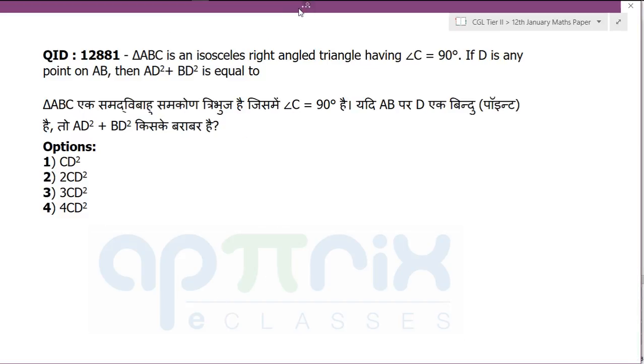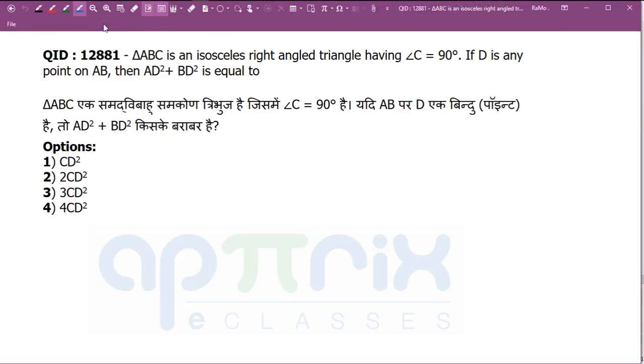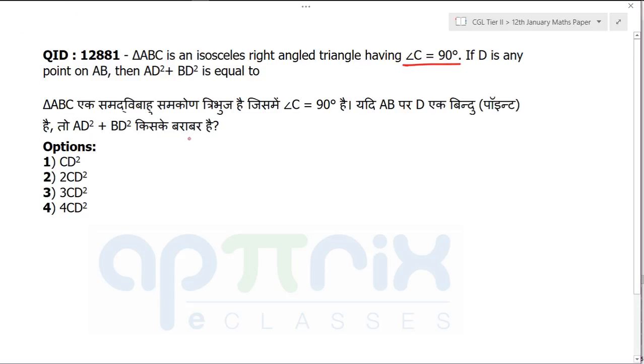Okay, then it is saying ABC is an isosceles right angle triangle where C is given to be 90 degrees. If D is any point on AB, then you have to find AD square plus BD square. Always look for the words any point, general point, right? When they say any general point, you can assume your point to be anywhere.